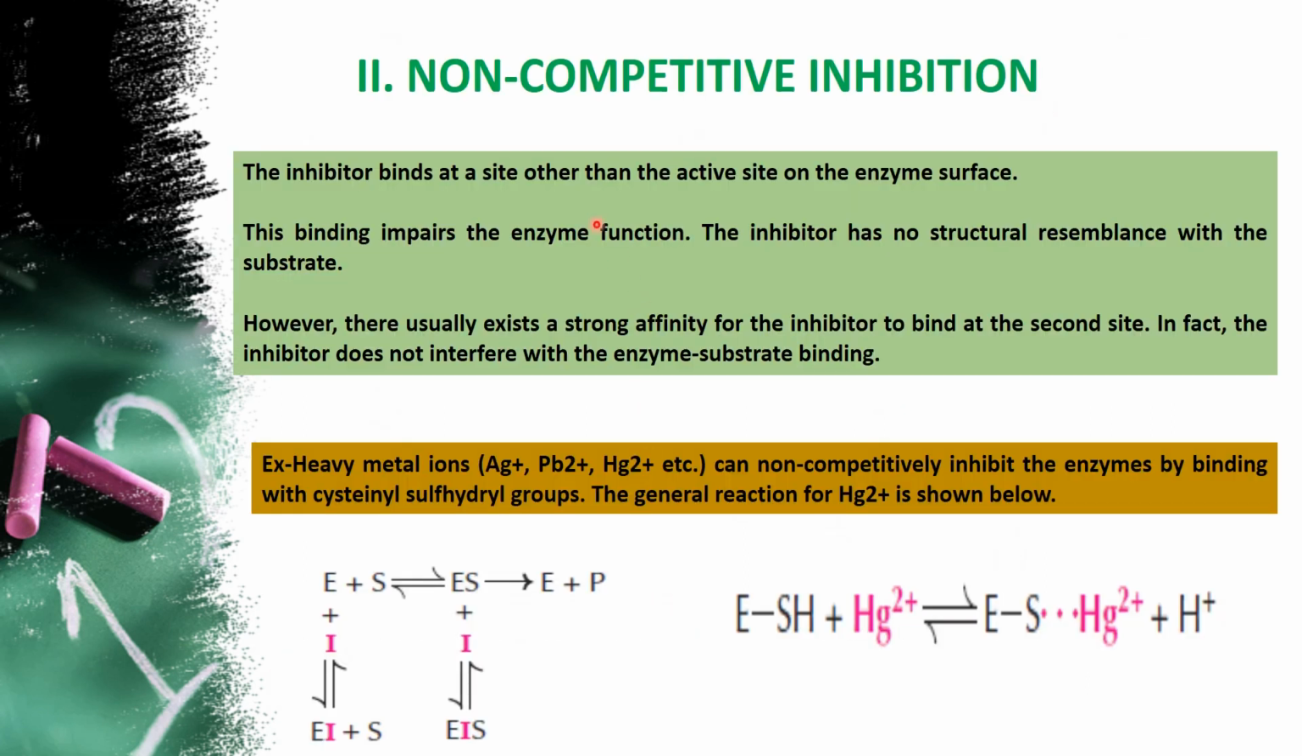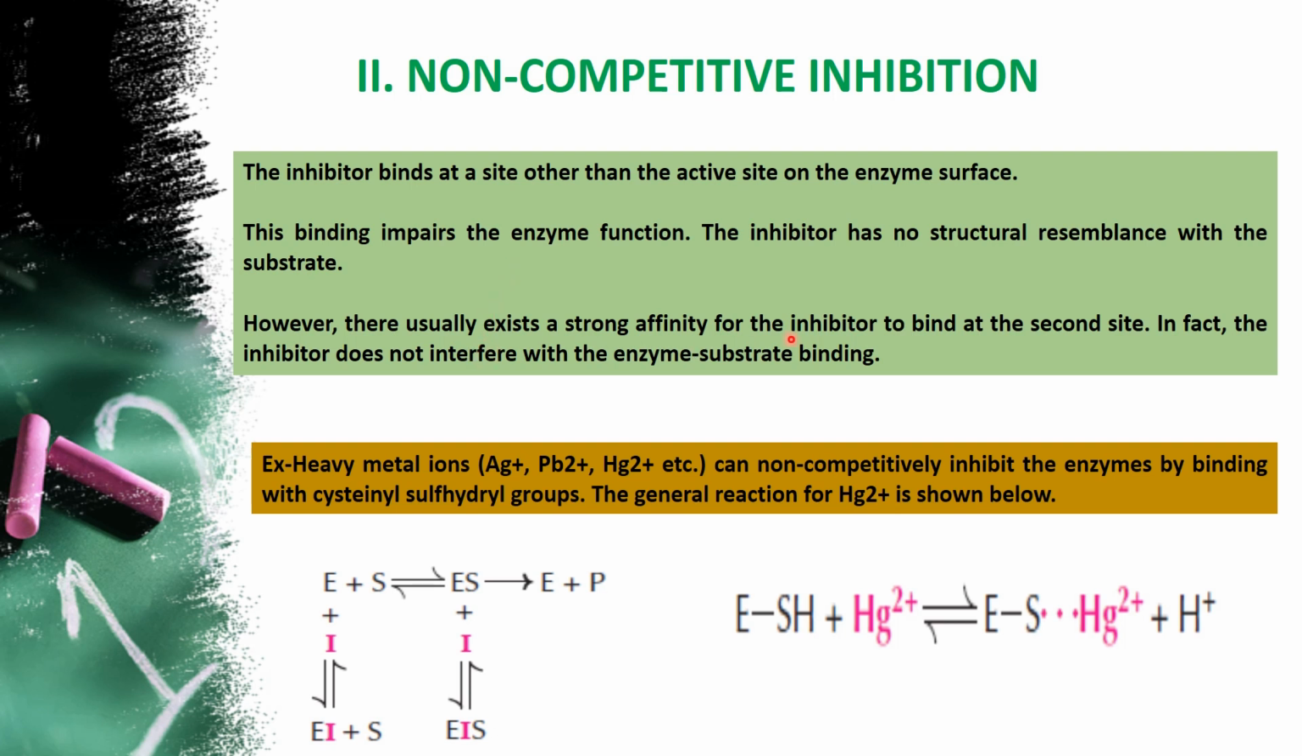Next we move on to non-competitive inhibition. Non-competitive means the inhibitor binds to the enzyme and forms a separate reaction, so it is not like competitive inhibition. In non-competitive inhibition, we have seen that they bind with a separate site. The inhibitor binds at a site other than the active site, and the binding impairs the enzyme function. That means it stops the reaction. Even if the substrate binds, it won't allow the reaction to occur. So product formation is not possible at all in non-competitive inhibition.